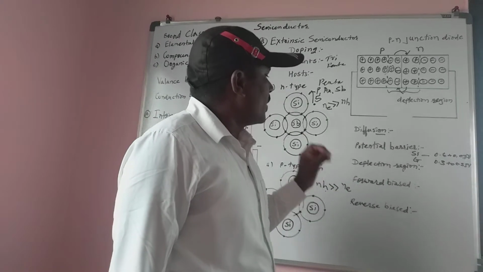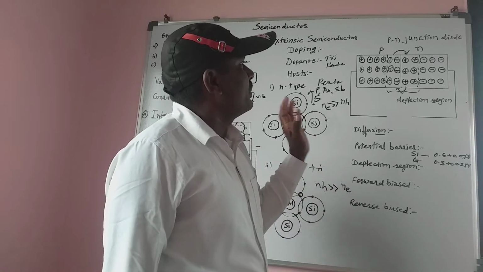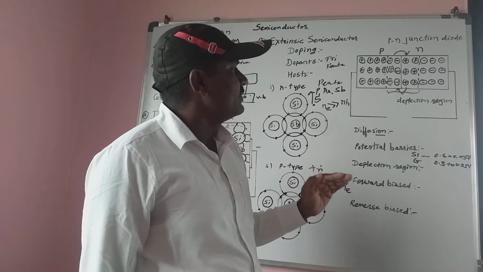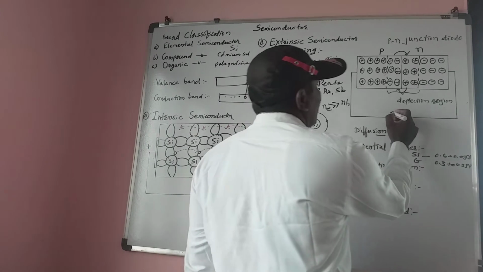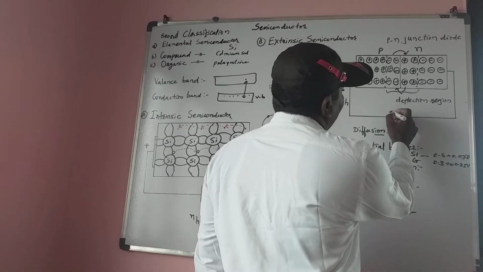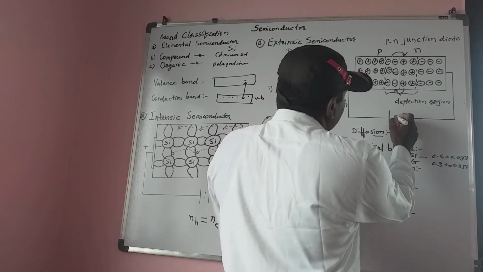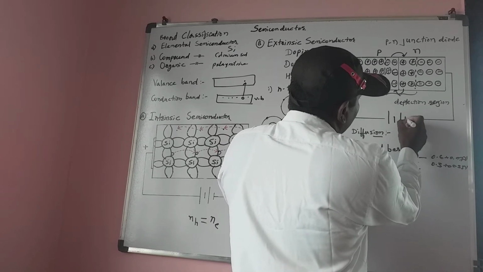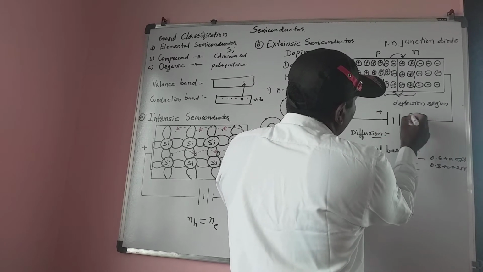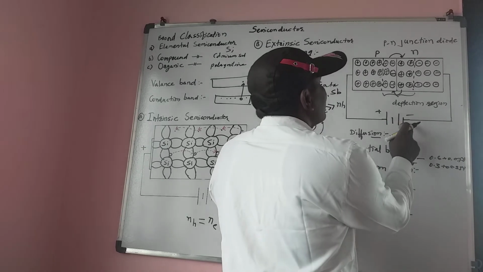Now, for forward bias: we say the PN junction diode is in forward bias when a power supply is applied, with a positive terminal and a negative terminal.